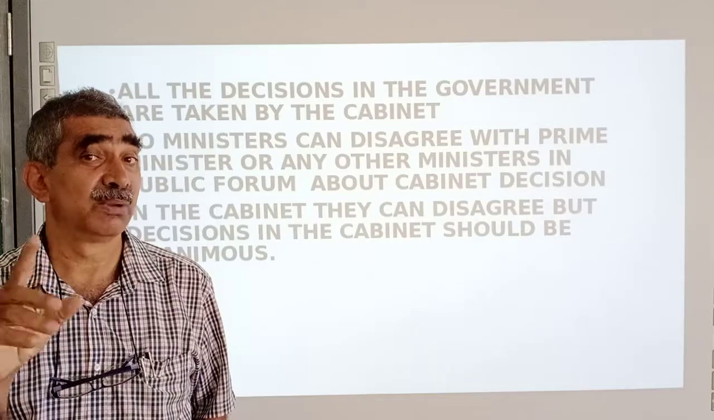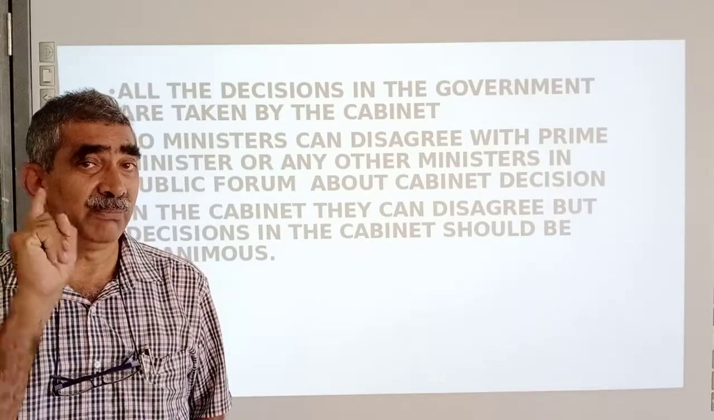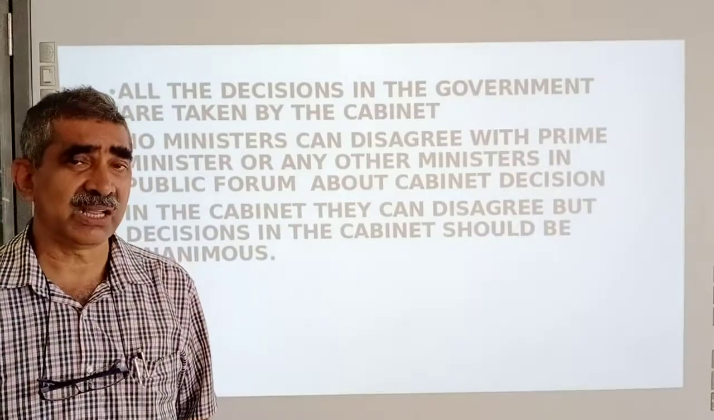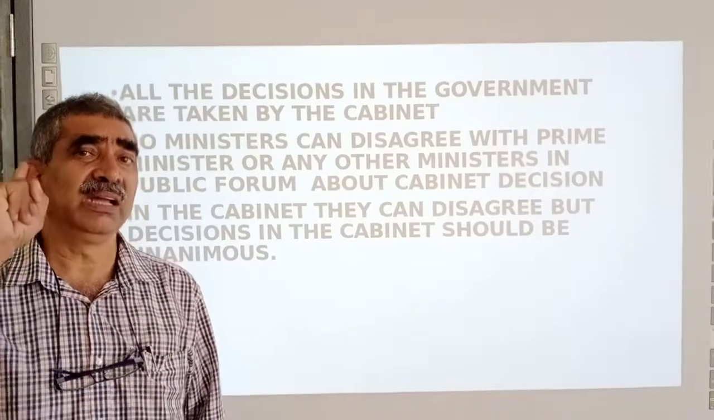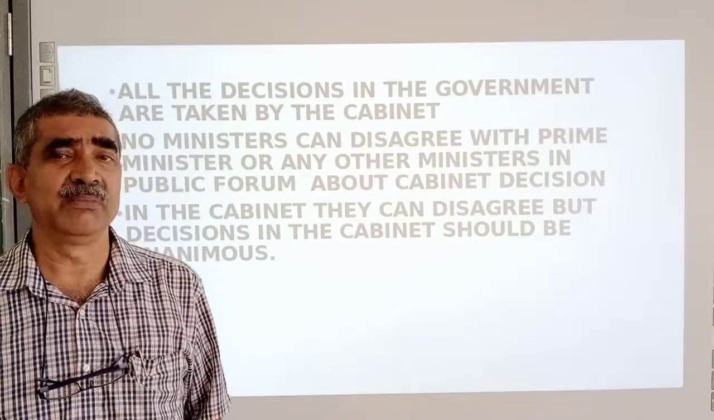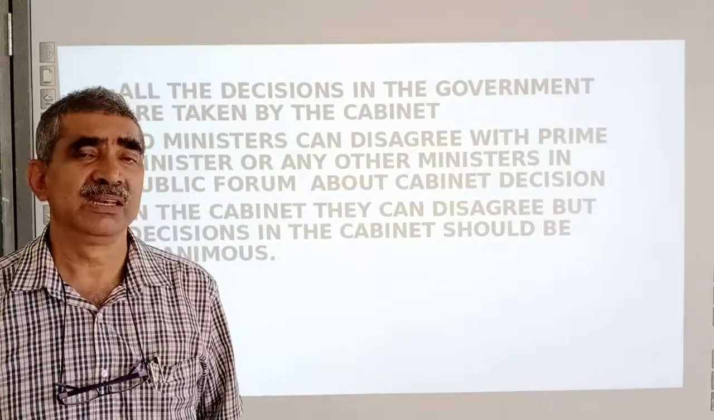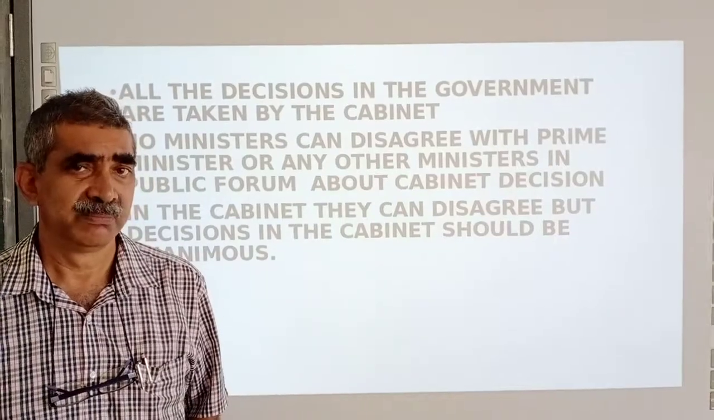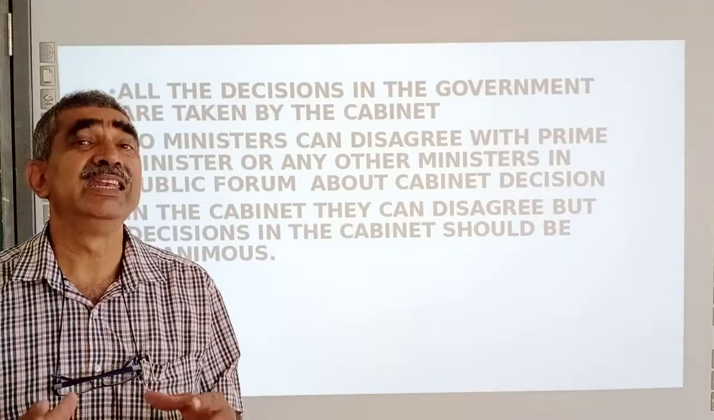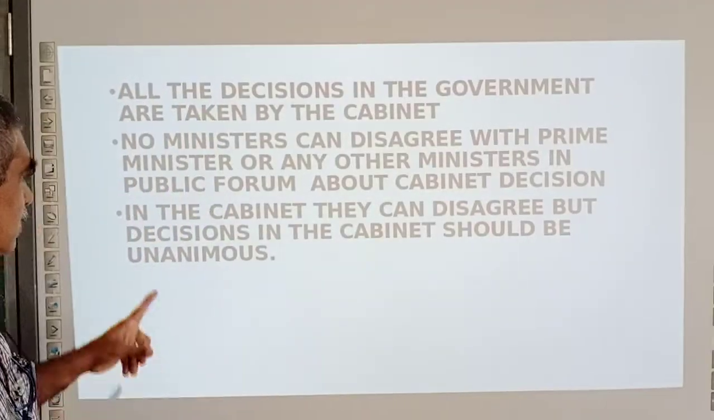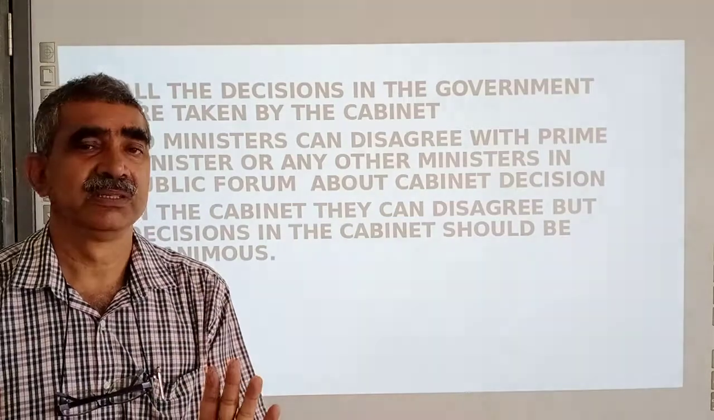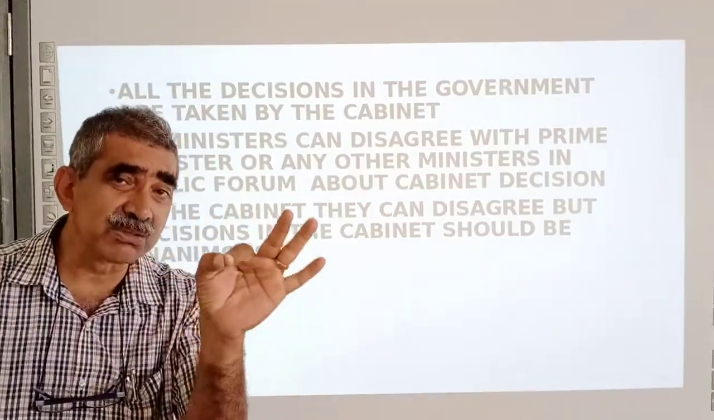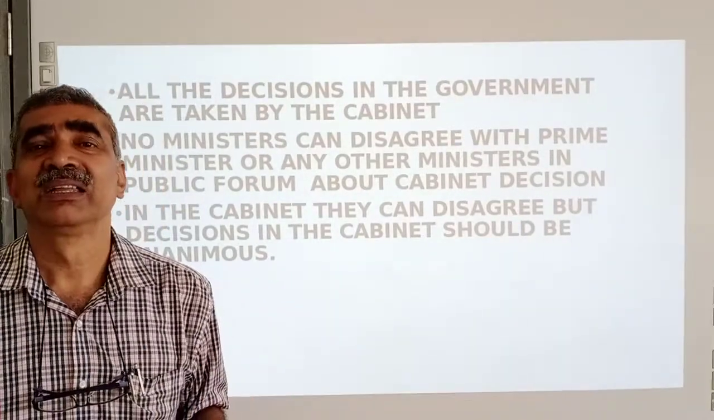This applies to governmental matters, not private matters. Okay. In governmental activities, every minister has to agree with whatever decision is taken by the cabinet. If they don't agree with the cabinet decision, the minister has to resign or the Prime Minister will dismiss him, because it's a unanimous decision. So in the cabinet, they can disagree, but decisions in the cabinet should be unanimous. No dissent note is possible in a cabinet meeting.